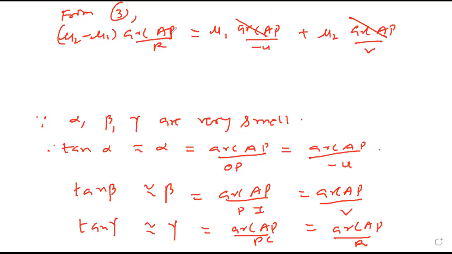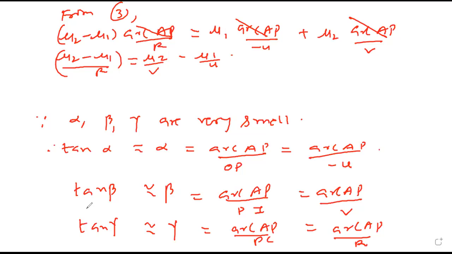Arc AP throughout cancels. So mu2 minus mu1 upon r equals mu2 upon v minus mu1 upon u. Follow derivation?